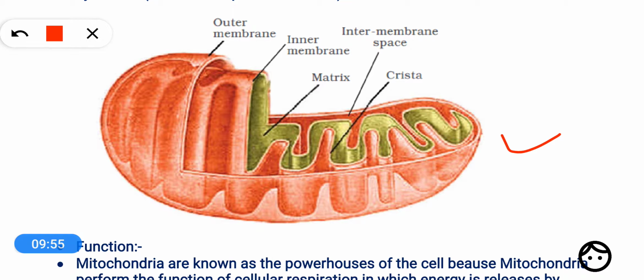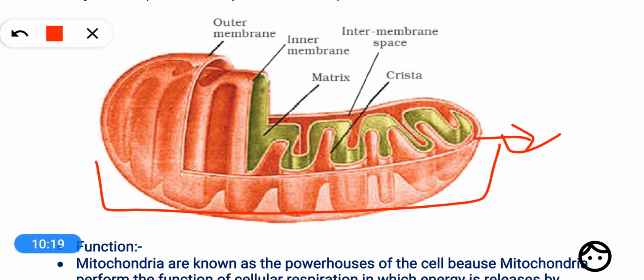Let's understand in brief how this all takes place. First of all, understand the structure of the mitochondria. The mitochondria is a rod shaped, or we can say oval shaped, cell organelle, and it has two membranes.